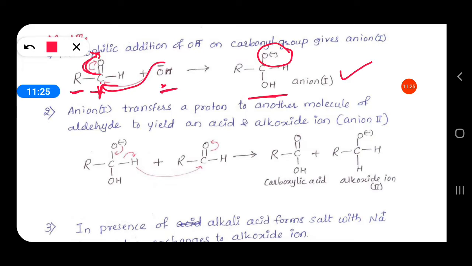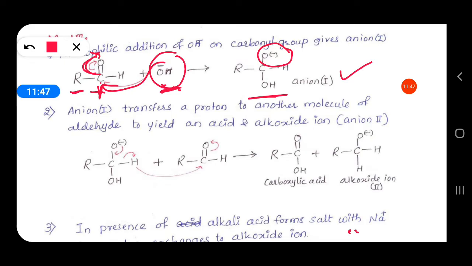This happens in presence of a strong base, concentrated alkali, because for this reaction a larger number of OH minus ions are required. So in presence of concentrated alkali, the pi electrons are shifted onto oxygen.